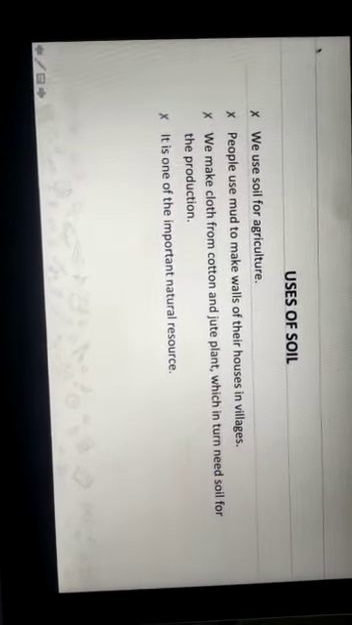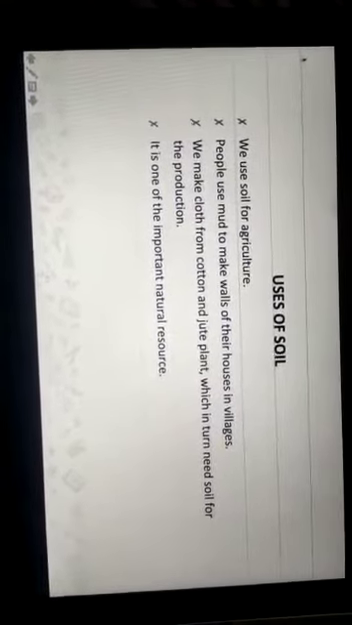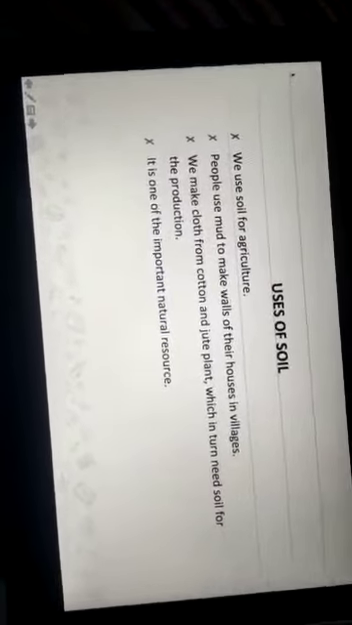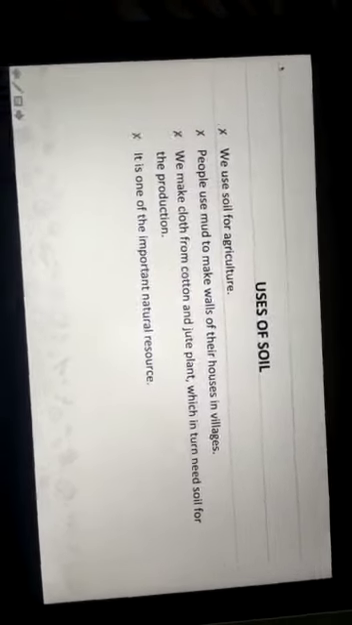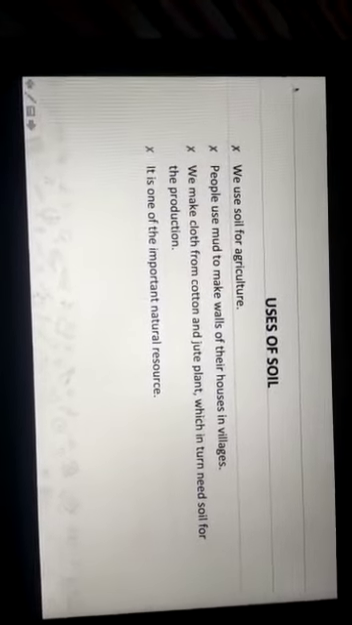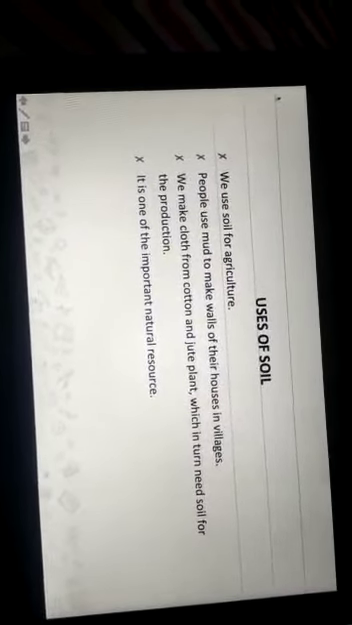Next topic is uses of soil, that is, where soil is used. We use soil for various different things, right? We use soil for agriculture, as agriculture in India is the most important earning factor which is used by the people of India to earn their livelihood. People use mud, which is again part of soil, to make walls of their houses and village.